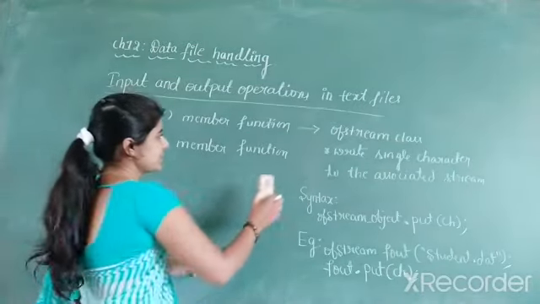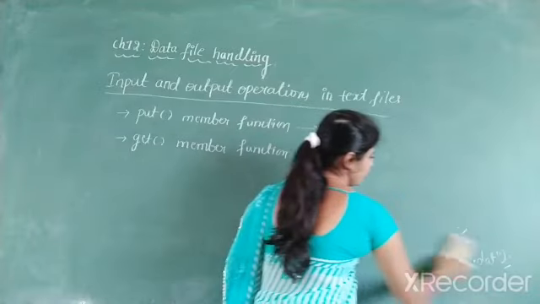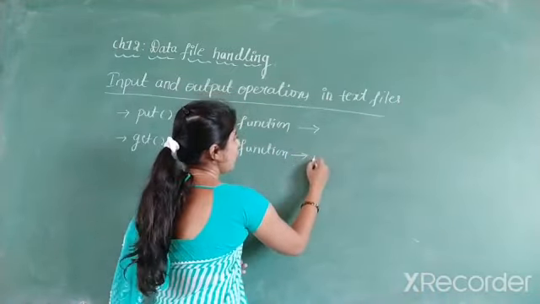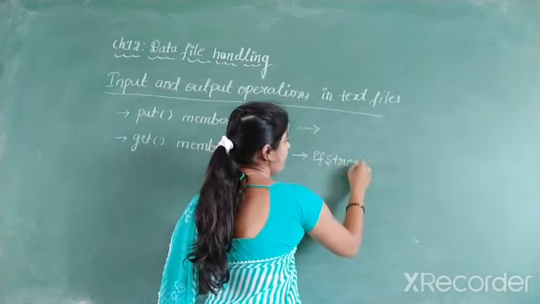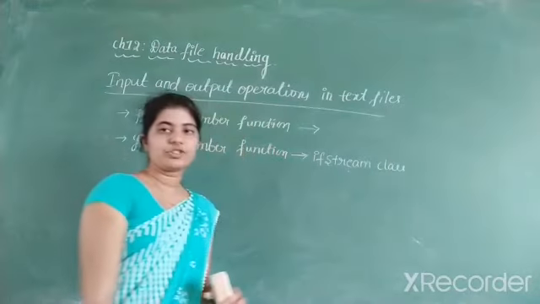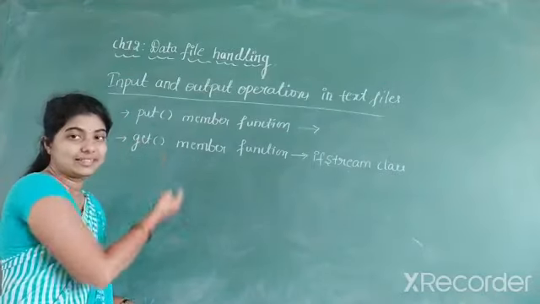Next we have to discuss the get member function. The get member function belongs to a class called the ifstream class. It belongs to a class called ifstream. Get function is used for reading the data.